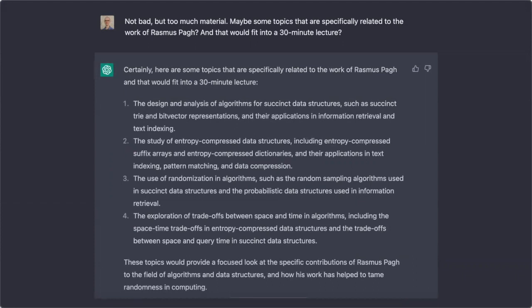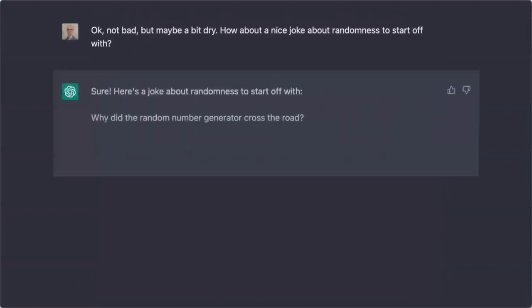And it actually did a pretty decent job. It suggested several topics that I actually worked on. But it looked a little bit on the surface, a big picture survey, and I thought it would be a bit dry. So maybe we could lighten it up a bit. How about starting off with a nice joke?